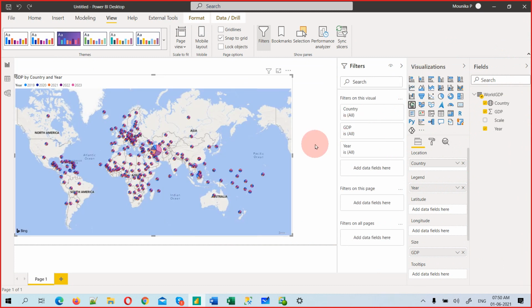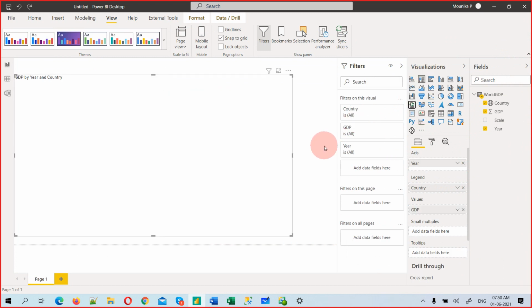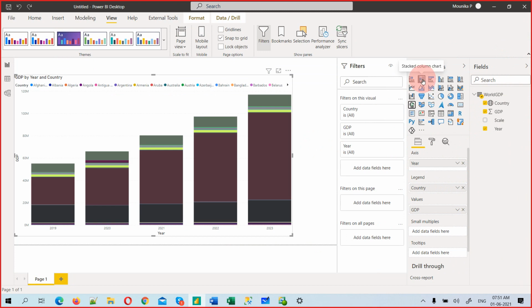What is a column? You might be confused. A building pillar we call a column. So it's like that, a building column. Straight means column. Horizontal means bar chart. This is a bar and column. Just remember this, or you will get confused. A bar means horizontal, a column means just like a building pillar. Here this is the one.